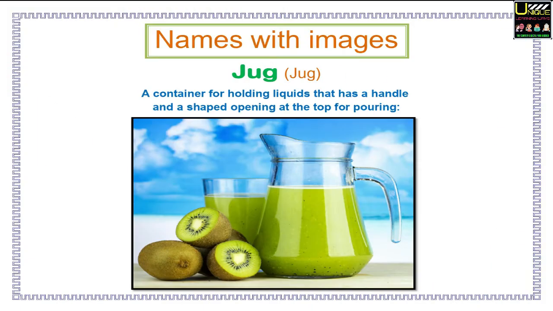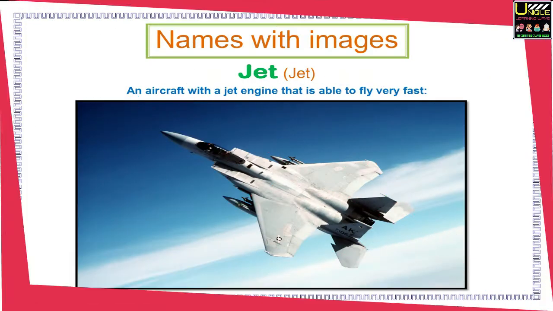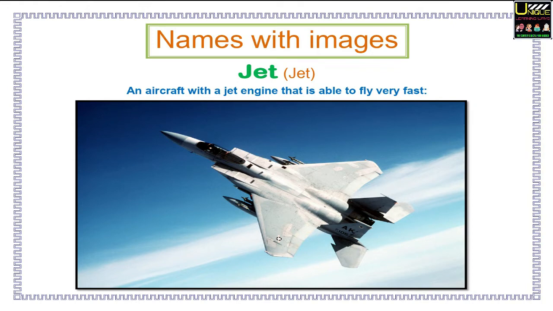Names with images. Here you will see a word with its pronunciation, explanation, and an image. Jug. A container for holding liquids that has a handle and a shaped opening at the top for pouring. Jar. A glass or clay container with a wide opening at the top and sometimes a fitted lid, usually used for storing food. Jet. An aircraft with a jet engine that is able to fly very fast.